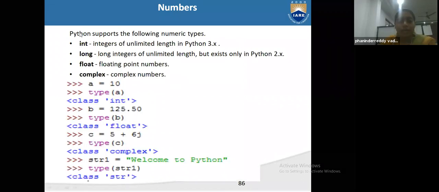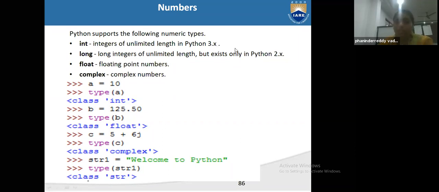Now see here, Python supports the following numeric data types. What I told you: integer, long, float. Long is coming under float, and float is float, and complex. So integer is of unlimited length for Python 3.x, means now we are using 3.